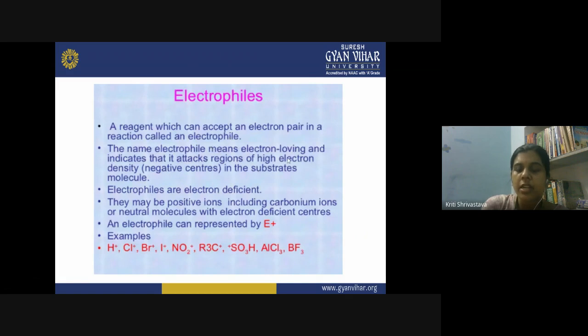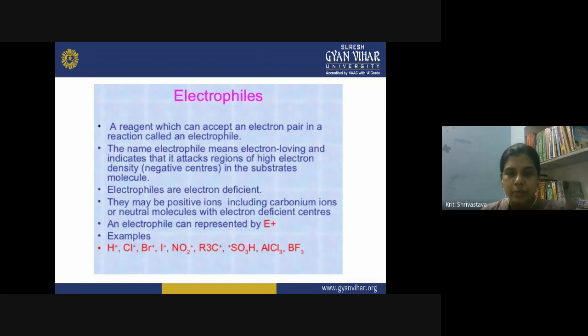So if a species contains positive charge, it is lacking electron density, so it will search for a substrate which contains high electron density. So it will attack over those regions which are rich in electrons. And generally, you know that in organic chemistry, whenever we have unsaturation present in a system, we have pi electron density involved. So generally the double bonds, the triple bonds, and the aromatic systems have these characteristic electrophilic reactions,